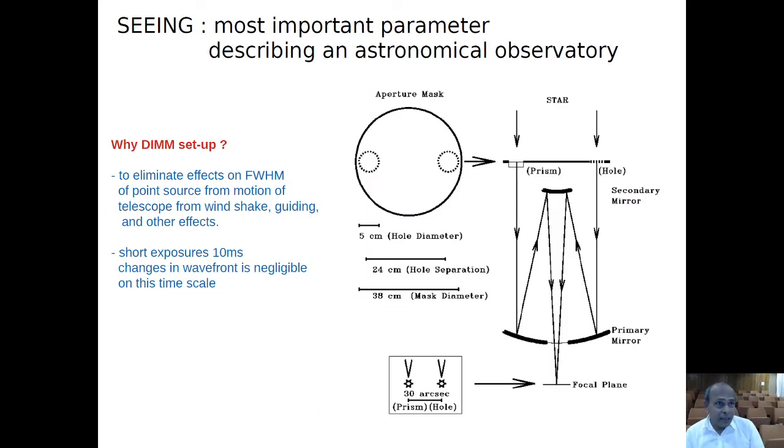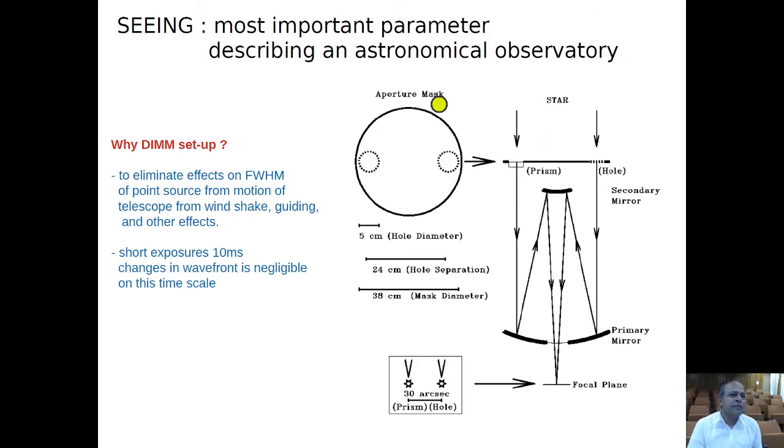Coming back to seeing, this is the most important parameter which describes an astronomical observatory, and to measure seeing at a particular site, we need again a small optical telescope. This diagram is shown. This is the primary mirror of this telescope, this is the secondary mirror, and at the front of this telescope, an aperture mask is made with 2 holes of about 5 centimeter diameter. Starlight passes through this, and one of the apertures has a prism.